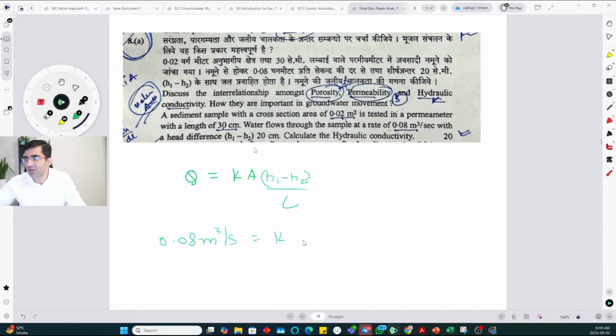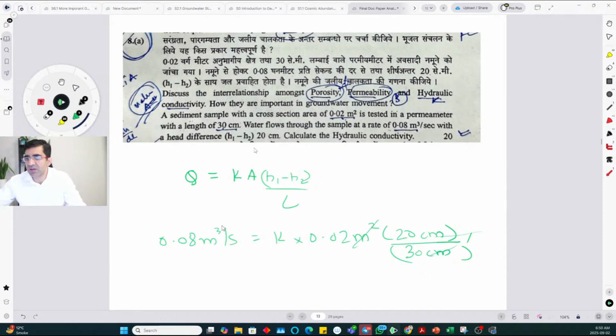K you have to calculate. Area is 0.02 meters square. And H1 minus H2 is 20. Everything else is in meters, so you can convert 20 centimeter into meter. But you'll see it is not really needed because they have also given length, that L is in centimeter, that is 30 centimeter. So if you do 0.01 here, 0.01 here, they will get cancelled, or you can say it is unitless, that centimeter gets cancelled.